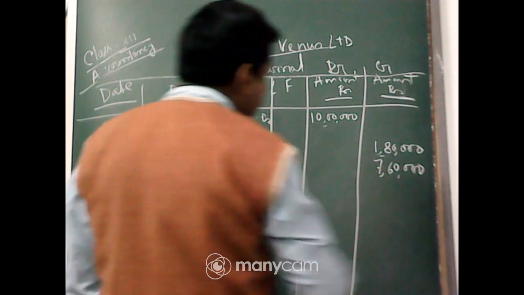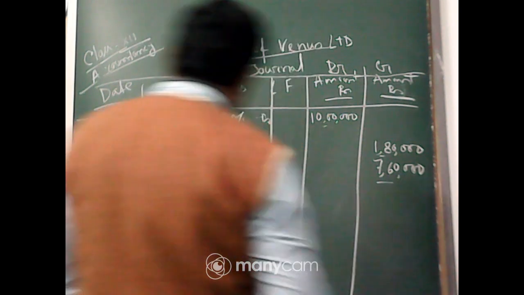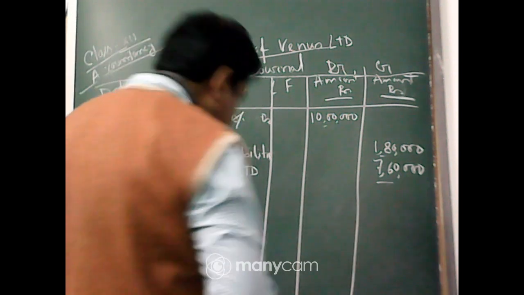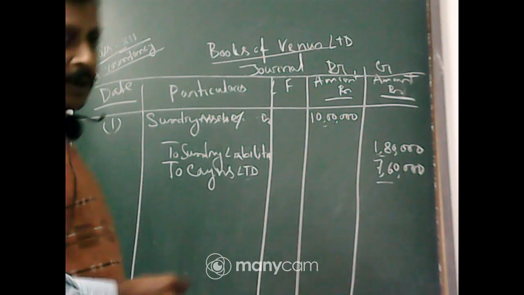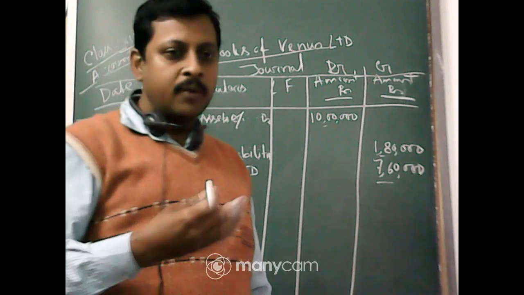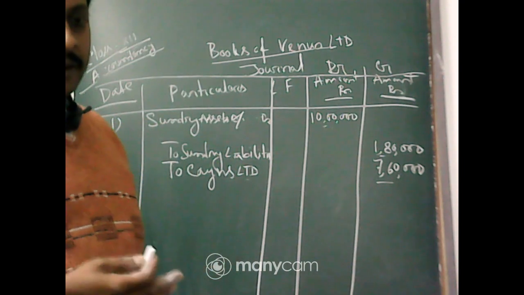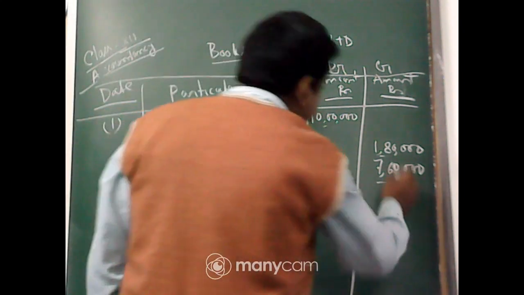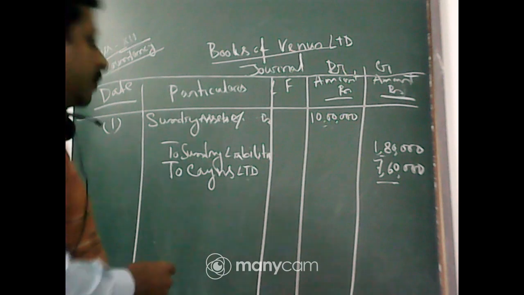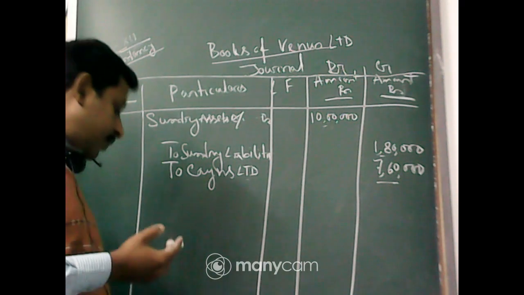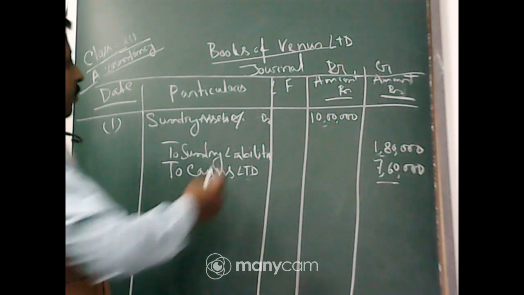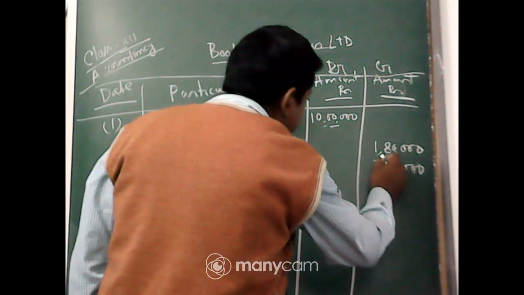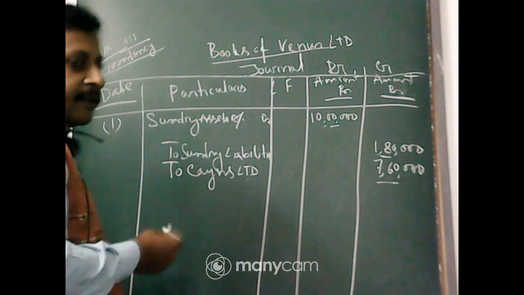8,20,000. Okay, but we are actually giving the value of debentures 7,60,000. So still there is 60,000 we are giving less. They agree with the amount, that is 7,60,000. But because we are taking assets of 10 lakh and liabilities of 1,80,000, what is the net asset value?